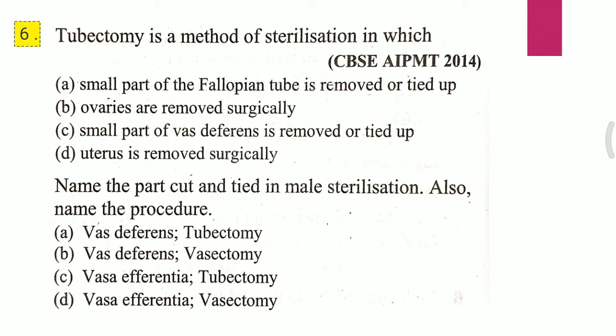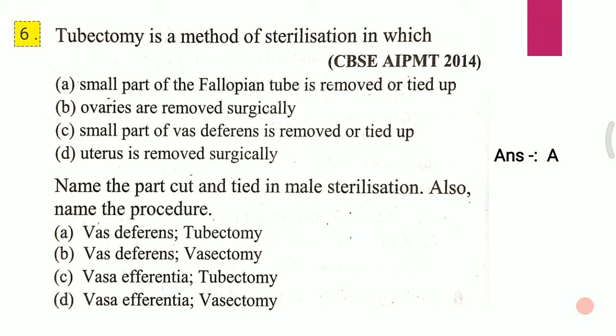Slide 6, Question 1. Tubectomy is a method of sterilization in which: A, a small part of the fallopian tube is removed or tied up; B, ovaries are removed surgically; C, a small part of the vas deferens is removed or tied up; D, uterus is removed surgically. The answer for the first question is A, that is a small part of the fallopian tube is removed or tied up.